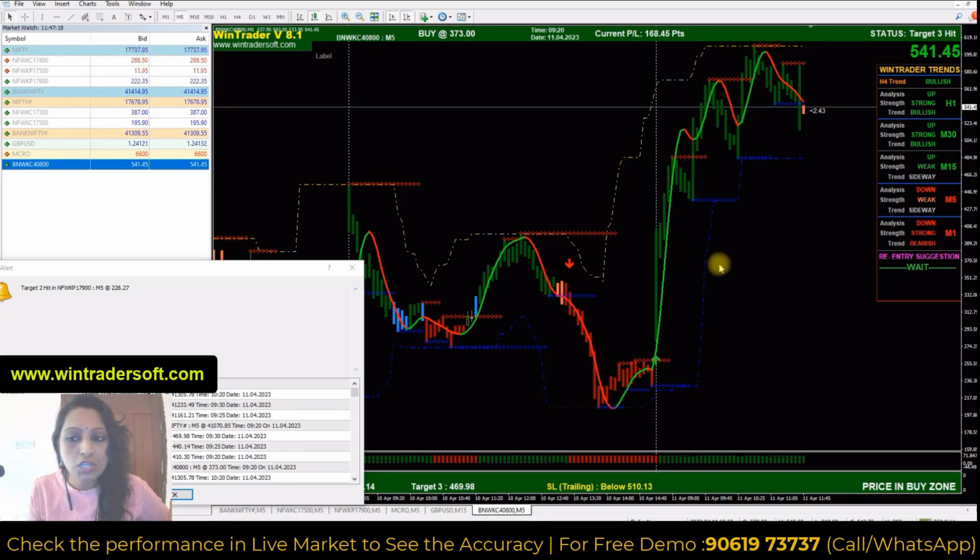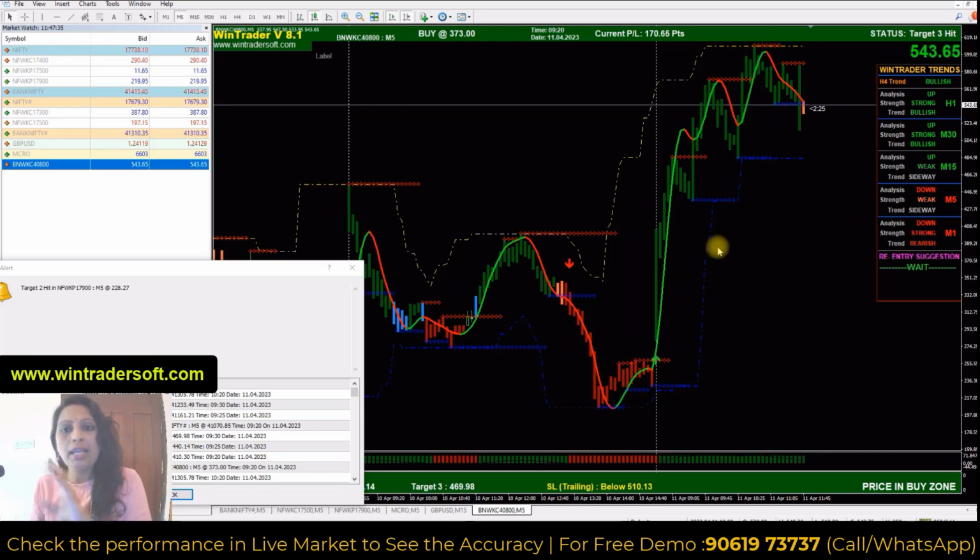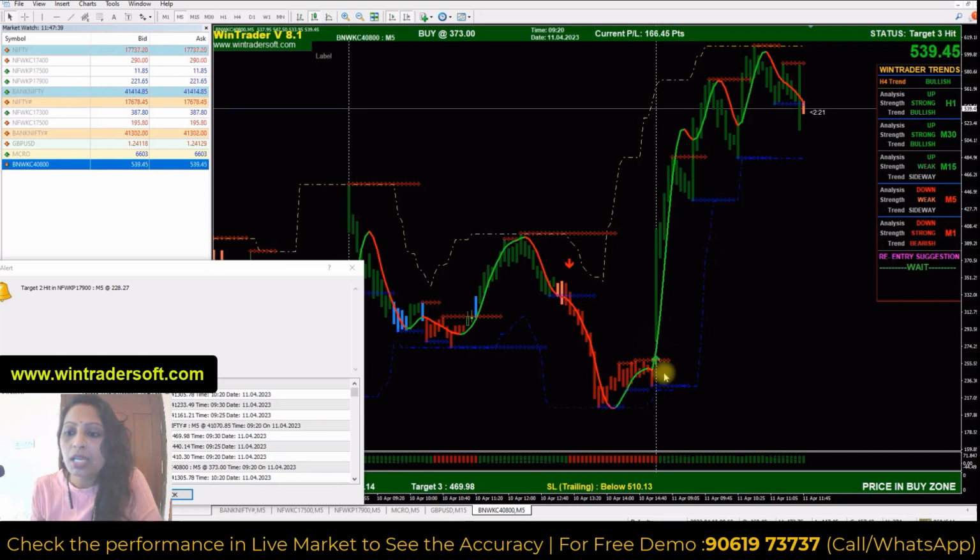So I open this 40,800. This is a premium chart, so you have to check the confirmation from here. The main confirmation you have to check from this premium chart. This is the option chart. In the money, I selected 40,800. You have to check whether the buy call and confirmation are there, then directly you can go for buying the call option. So the buy call is there. Now you can see this green up arrow, that is the buy call.